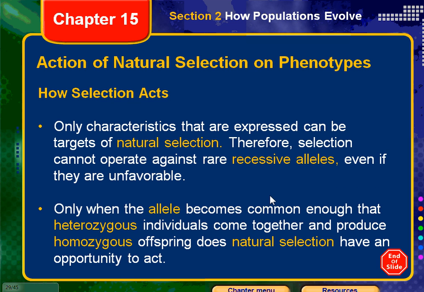How natural selection acts. Only characteristics that are expressed can be targets of natural selection. Therefore, selection cannot operate against rare recessive alleles, even if they are unfavorable, because they happen so infrequently. Only when the allele becomes common enough that heterozygous individuals come together and produce homozygous recessive offspring does natural selection have an opportunity to act.